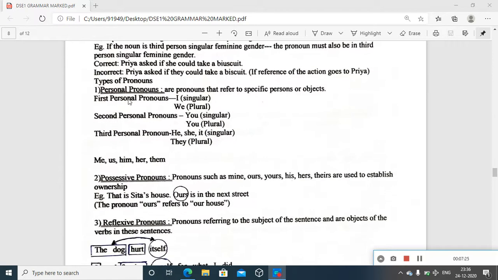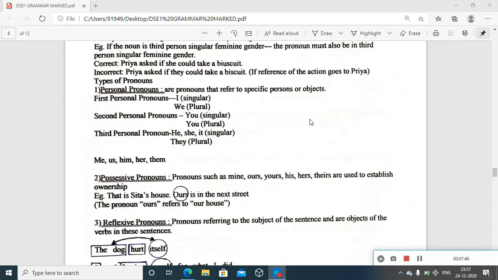First type is personal pronouns. Let us see, it's a very important category. Personal pronouns are pronouns that refer to specific persons or objects. Specific persons or objects, personal pronouns. So when we come to the next types, we will understand.